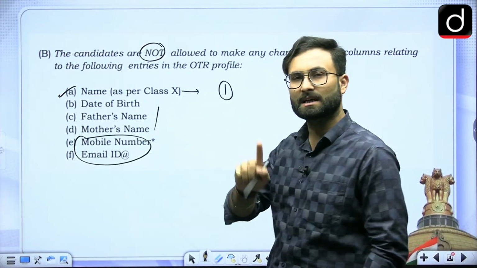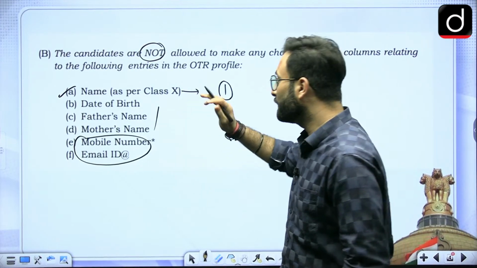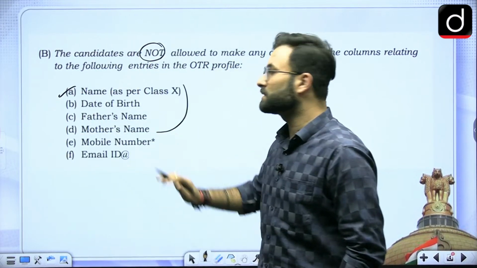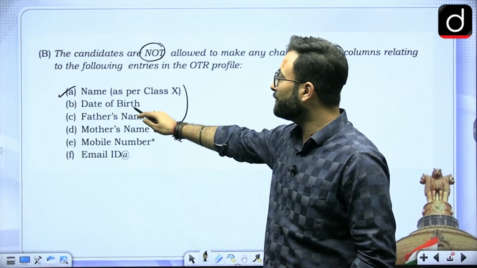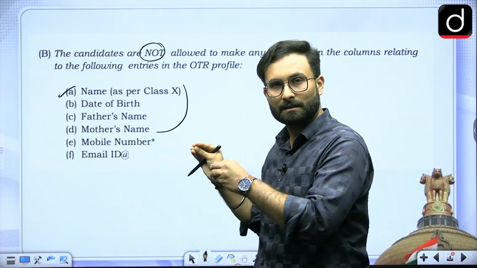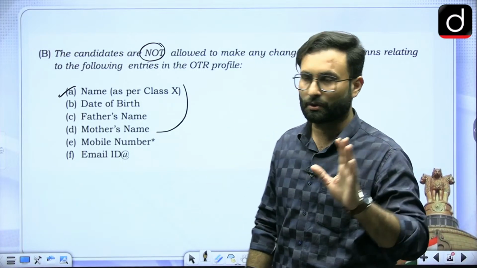Okay, there was one chance which was there, but again, if you have made some kind of error in that as well, so now in that you cannot change anything. Okay, so that is their name, date, father's name, and mother's name. Now if you want to change something in that, you have to mail UPSC. Okay, so that is there.